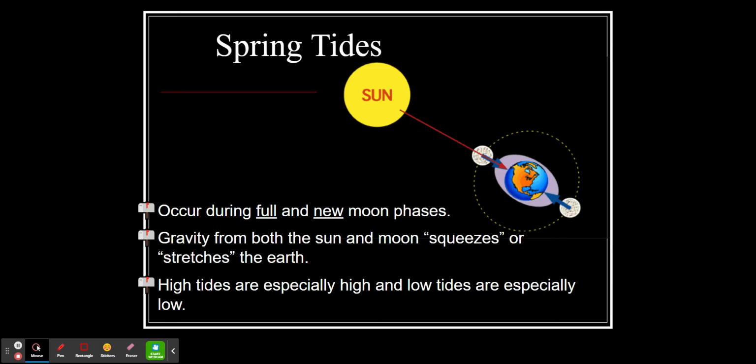Spring tides occur when the moon is full or new. Spring tides create higher tides than normal, and this was actually used just a few weeks ago when that huge container ship got stuck sideways in the Suez Canal over in Egypt. They had to wait for a spring tide, which is a higher than normal high tide, in order to get that ship floated again and not run aground like it had. So spring tides occur when it is new or full for the moon.